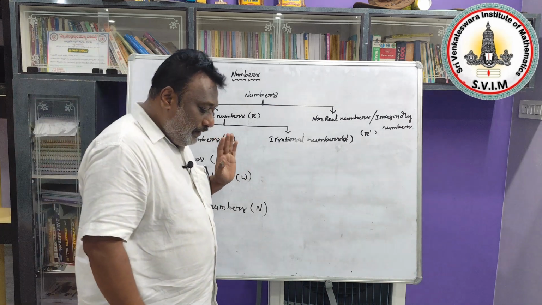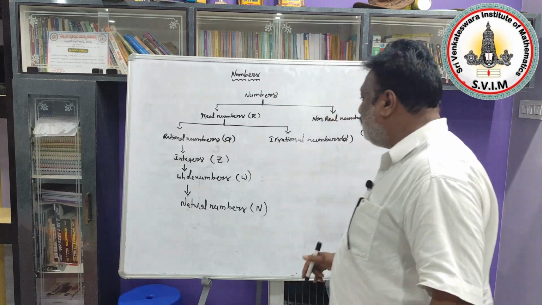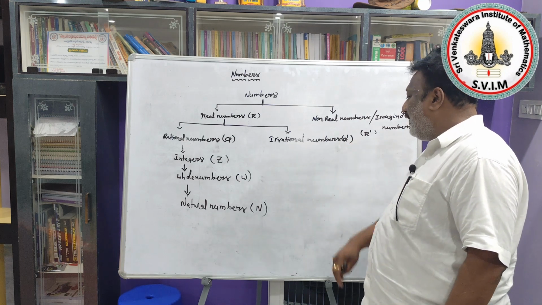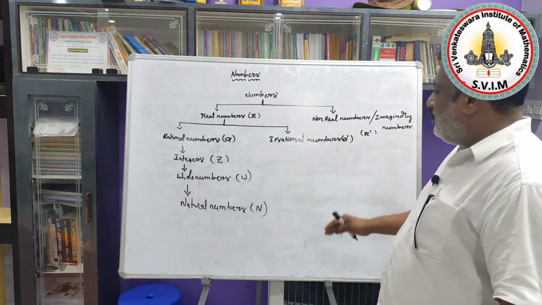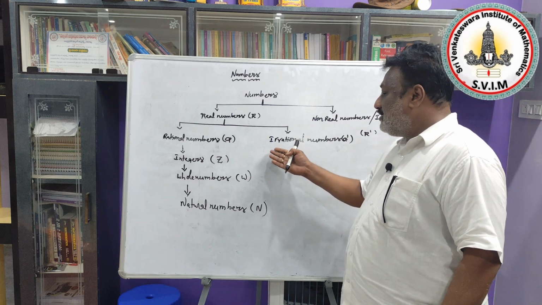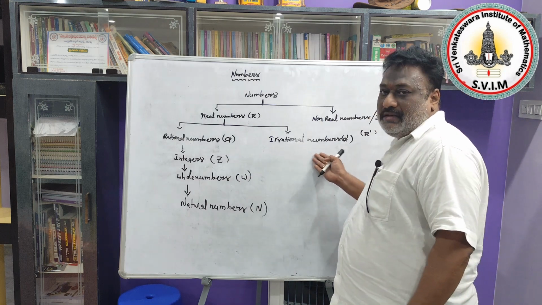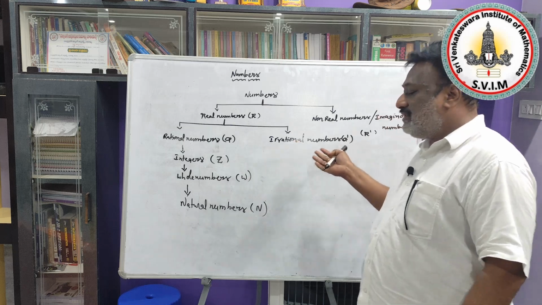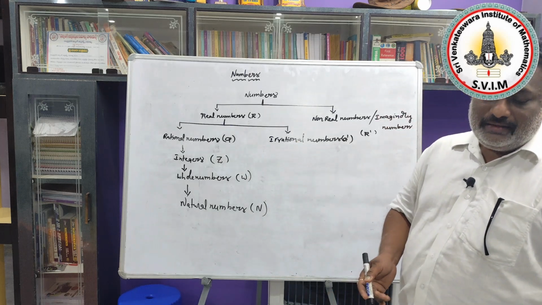Next, here one more thing we need to consider. Irrational numbers are represented by Q dash. In future classes you will learn about irrational numbers, and I can explain about them then. Okay, yes, note them down.